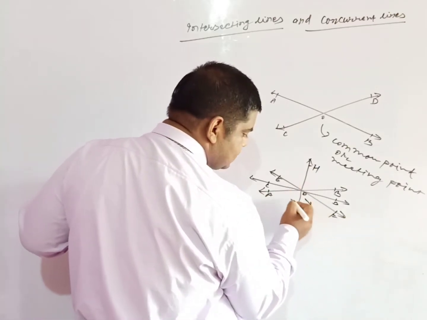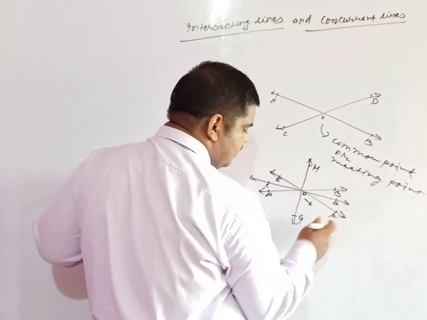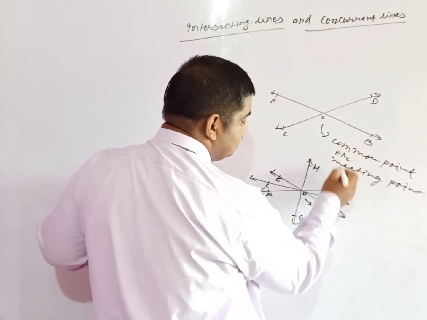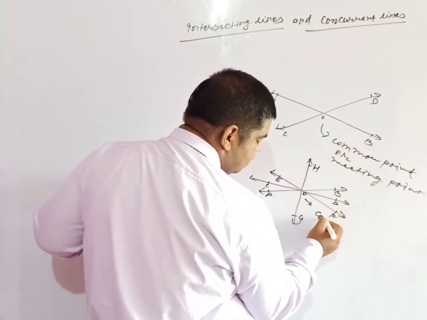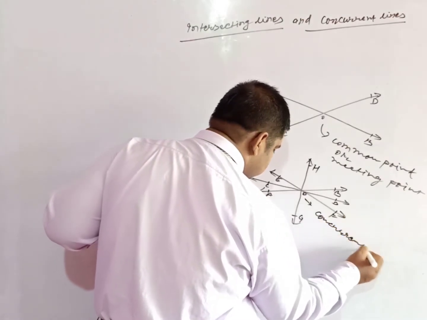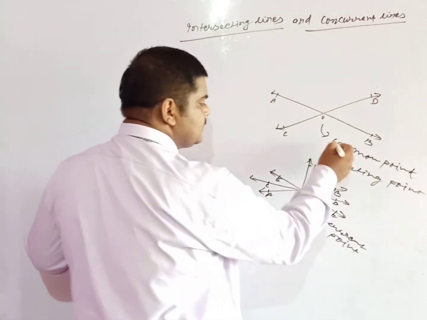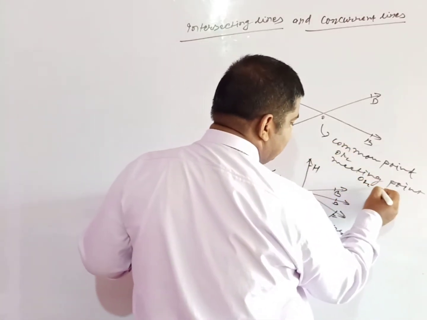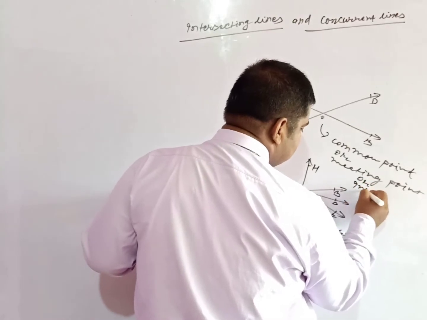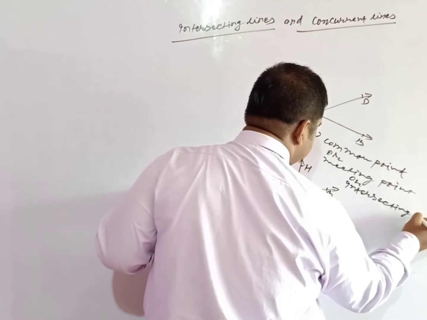This point where they meet is called the common point, meeting point, and one more, concurrent point. In this case you can also say intersecting point.